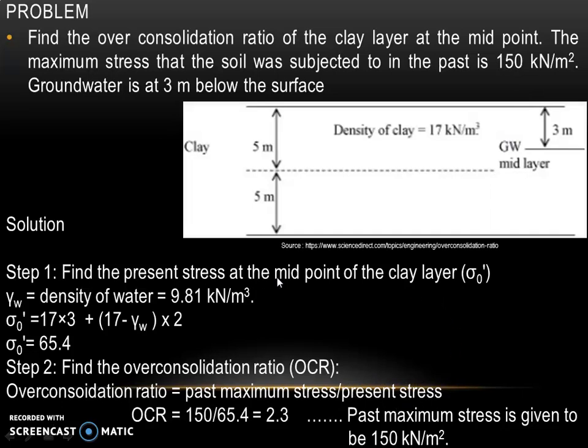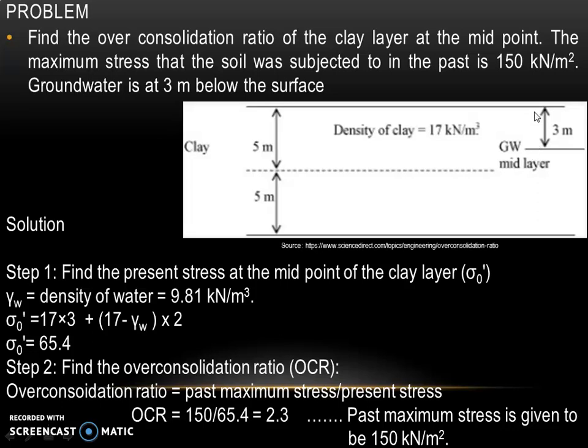So present stress at the midpoint of the clay layer, that is sigma naught dash, is equal to gamma into H plus gamma submerged into H1. So here gamma is the unit weight of the soil above ground water.